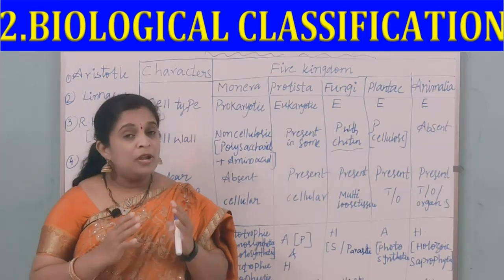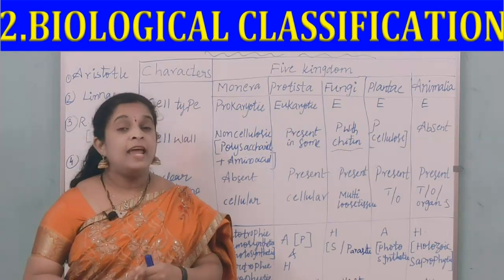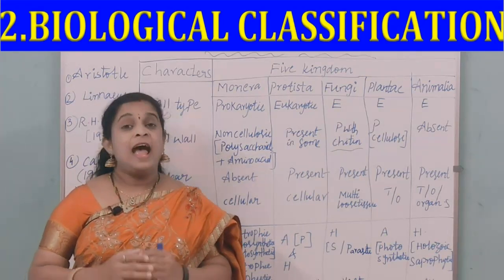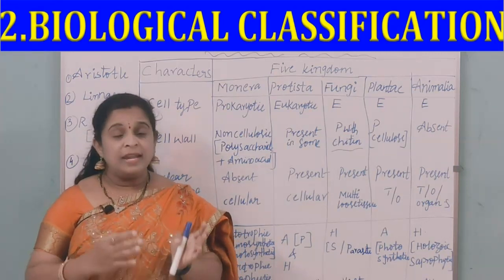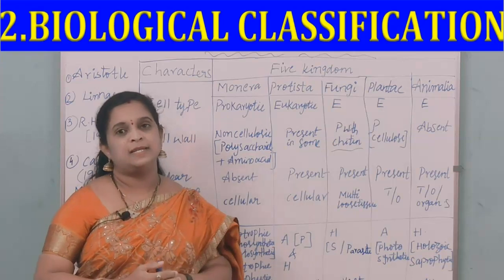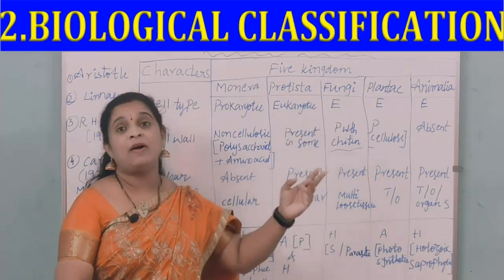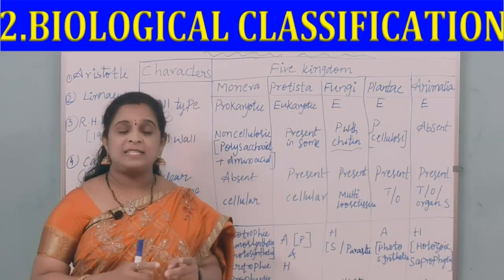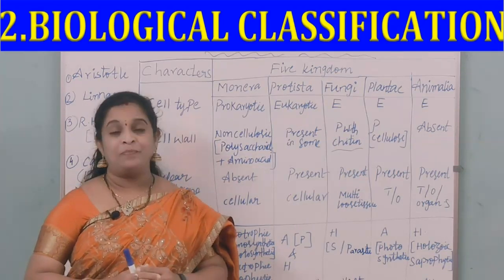That is, Monera is going to have 2 domains, consisting of one, Archaebacteria, and another one, Eubacteria. And some other biologists have proposed that when it comes to the 6 kingdom classification, why can't we divide the Animalia into 2 domains? That is, Animalia into chordata and non-chordata, because we know